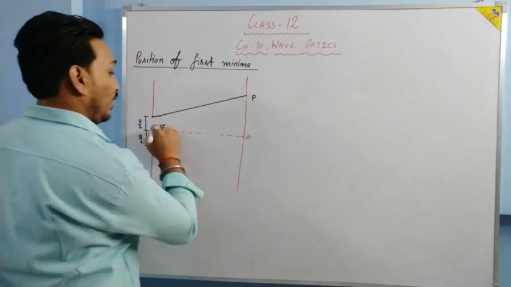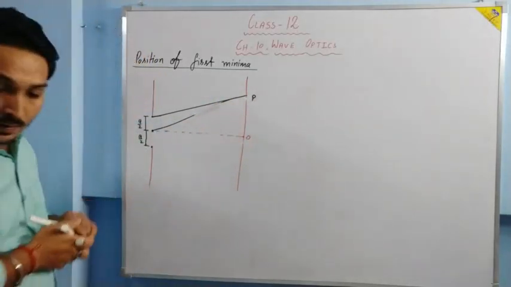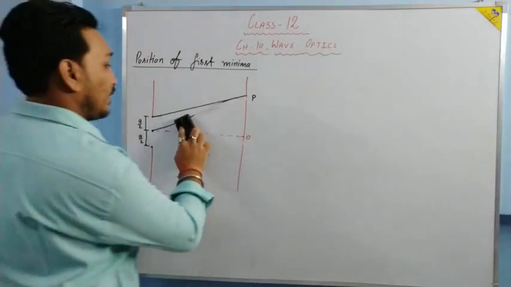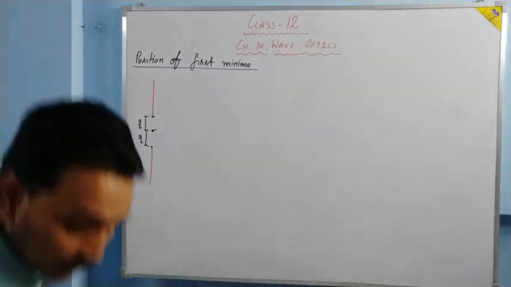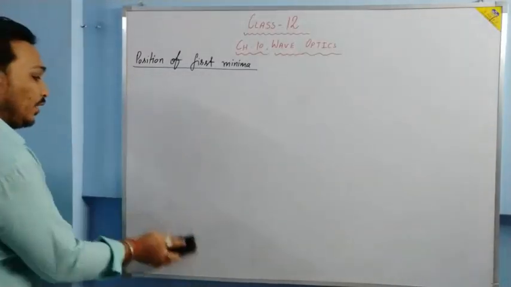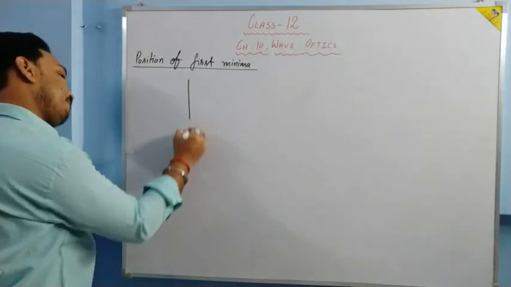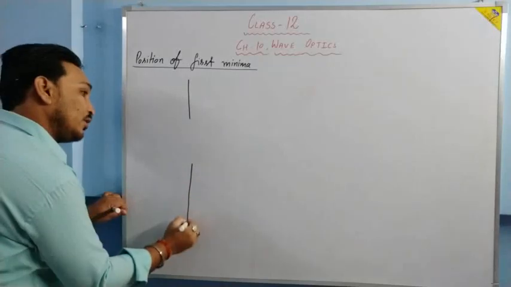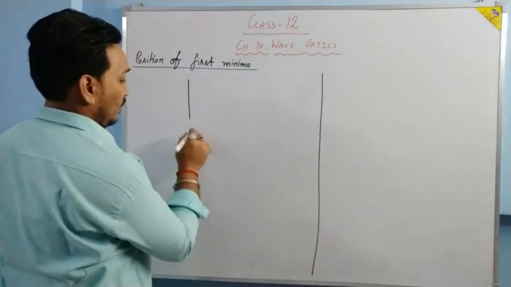From this point light reaches P. Let me make it correct. Let me make it a bit far also, so that we can understand. Let me make the diagram once again. Let this be a slit. Let this be a screen. Okay.